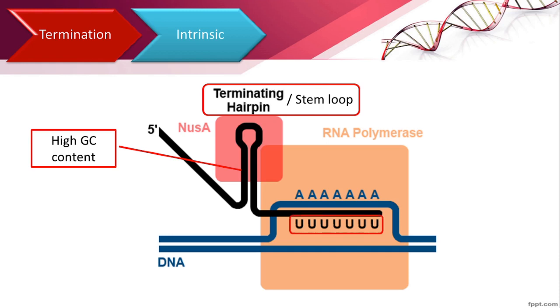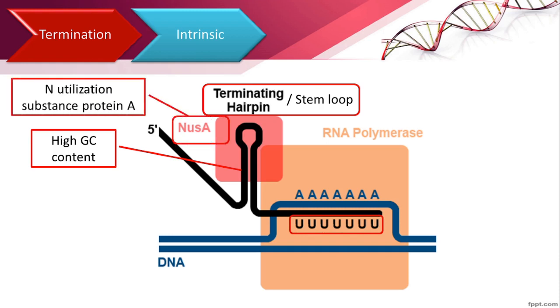RNA polymerase has a protein called NusA or N-utilization substance protein A. The NusA protein binds to the stem loop structure tightly enough so that the RNA polymerase stops moving along the DNA. The pausing of RNA polymerase occurs with the transcription of polyuracil sequence. The RNA polymerase dissociates from DNA and the RNA transcript is also released.